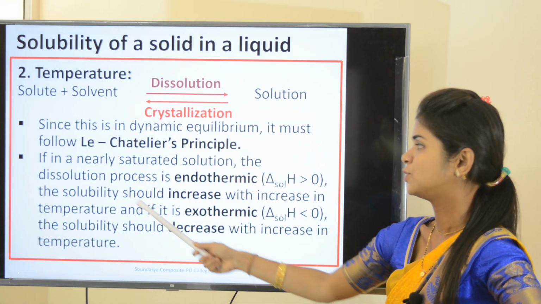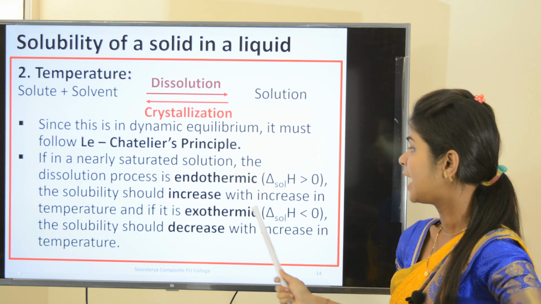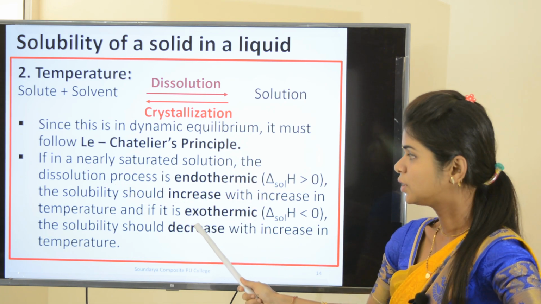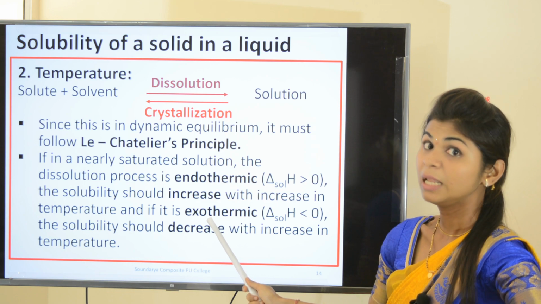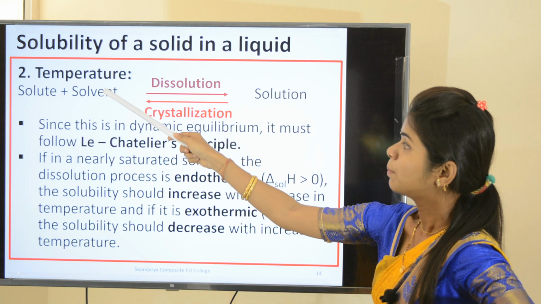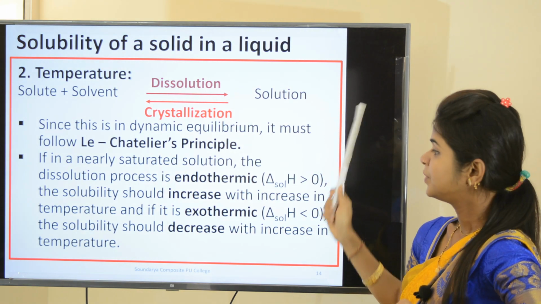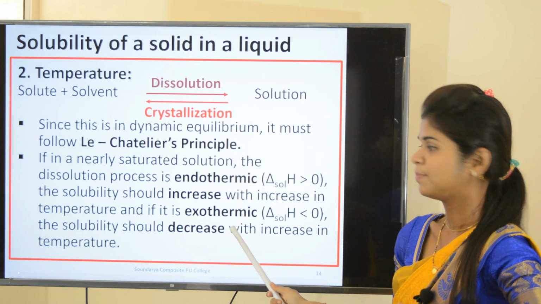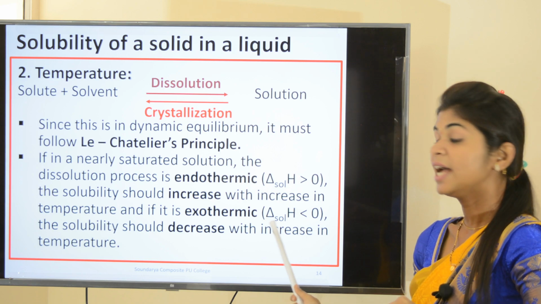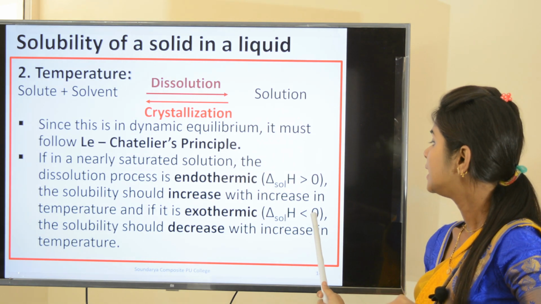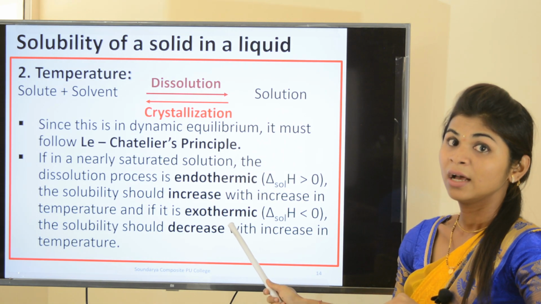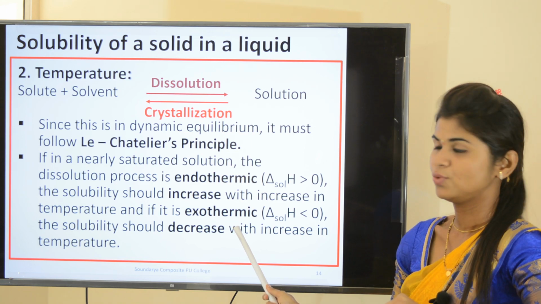Solubility should increase with increase in temperature. Suppose the dissolution process is exothermic. Exothermic means heat is liberated. Solute plus solvent gives solution plus heat. Here the change in enthalpy of the solution is less than 0, because the values are negative.